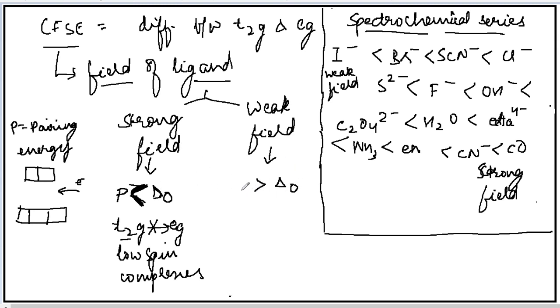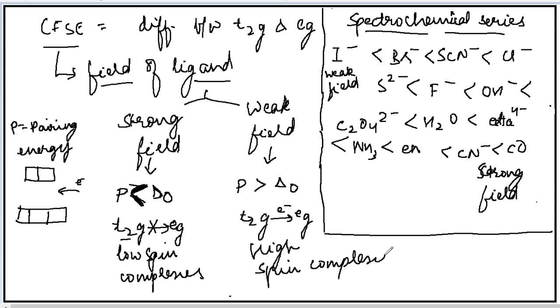Here the pairing energy will be more than that of delta O. That is, the difference between T2g and Eg is less. Therefore, the electron can easily jump from T2g to Eg. So they will form high spin complexes. I'll explain this concept again because it's a little tricky concept, but I will explain the way I remember this concept.